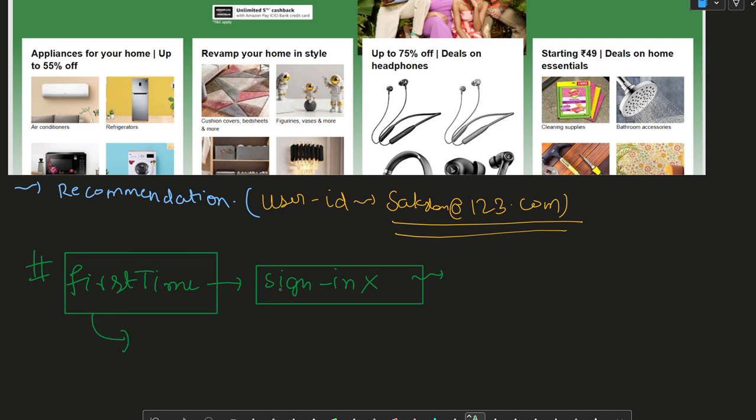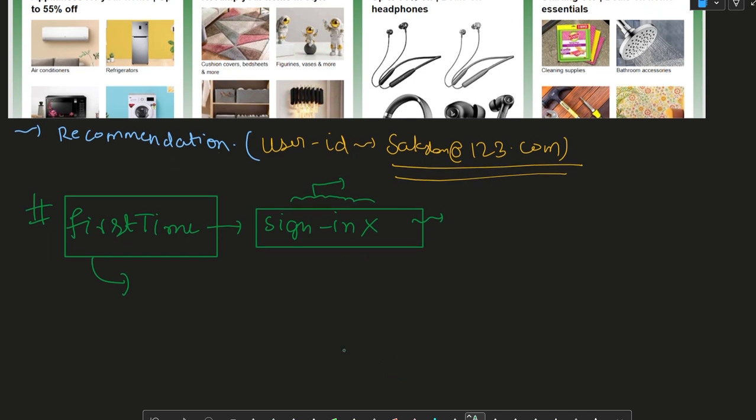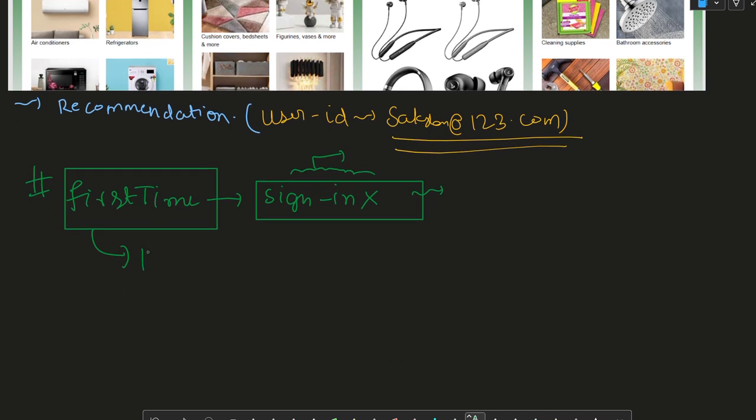But since there is no user ID associated, their activities can't be recorded. So what is the business problem we have identified? How can we have recommendations within a user session?